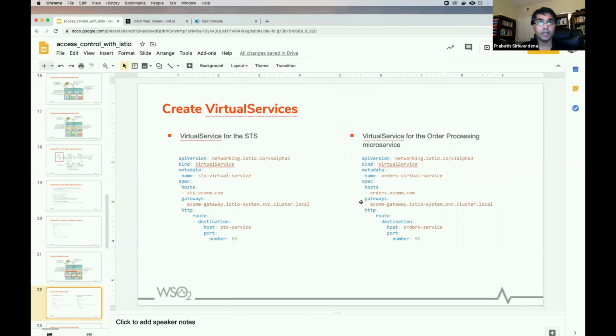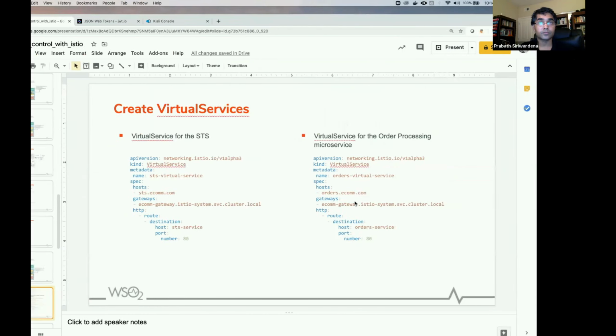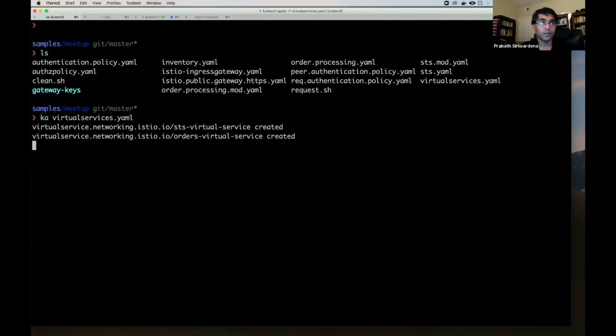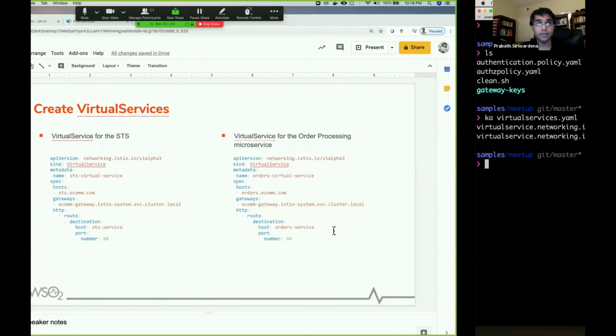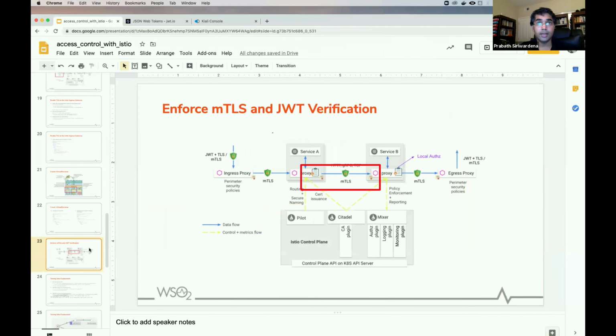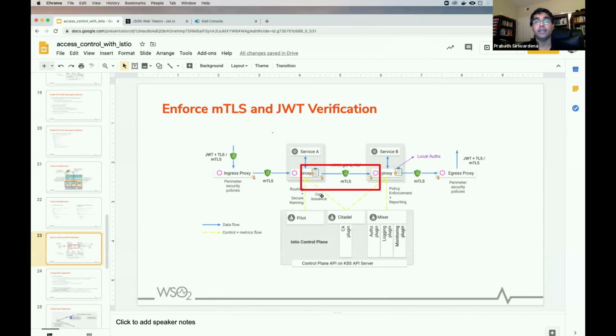So let's create these virtual services. So virtual services are done. Then let's see how we can enforce MTLS for all the communications within the service mesh.